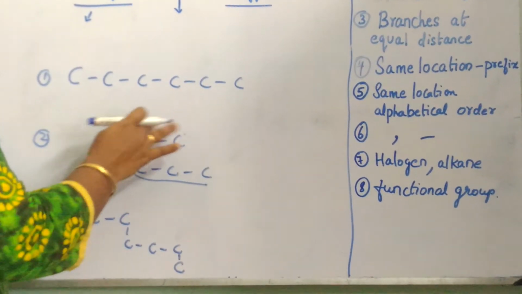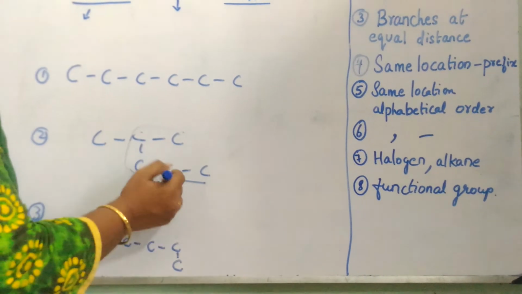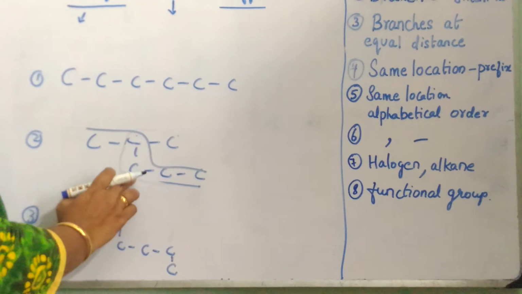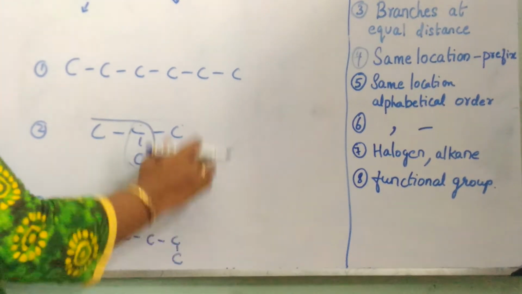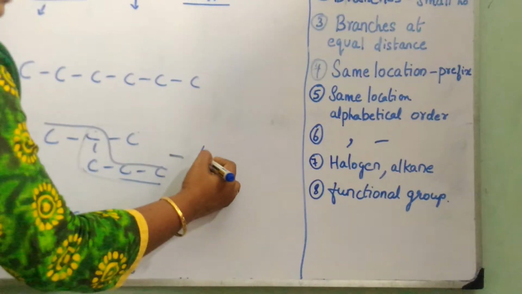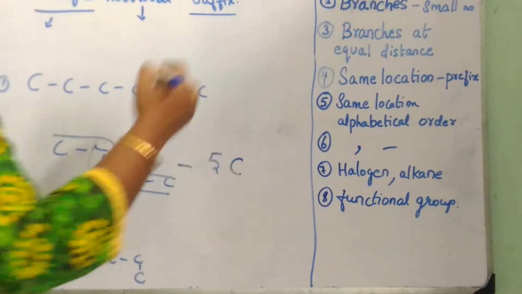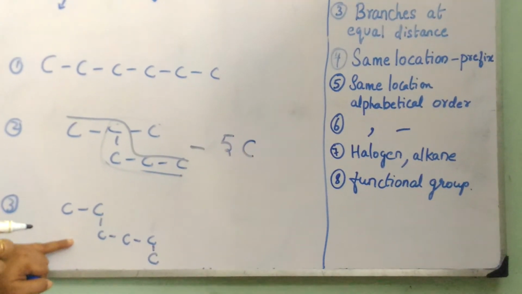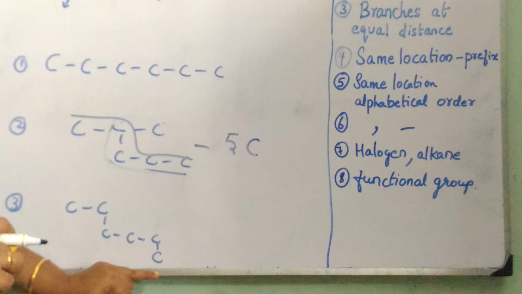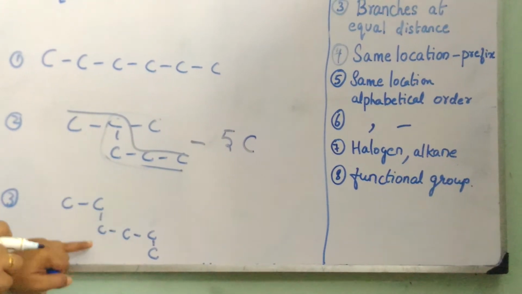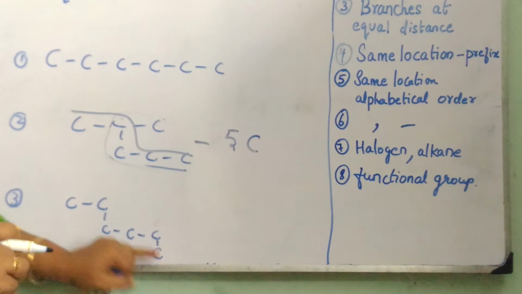Or I can take the chain like this, 1, 2, 3, 4 and 5. So anyhow I take it, my longest carbon chain will have only 5 carbon. And let me take the chain here. To confuse you people, I have given this chain, but here also the parent has 1, 2, 3, 4, 5, 6.